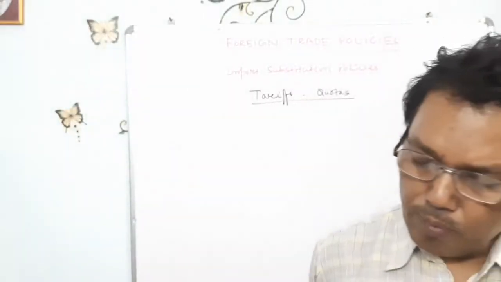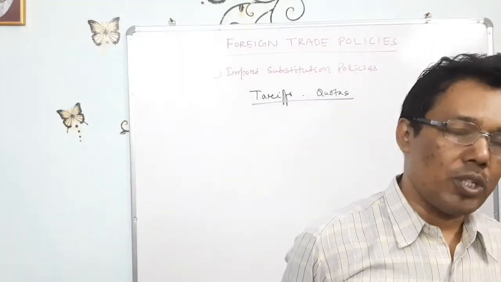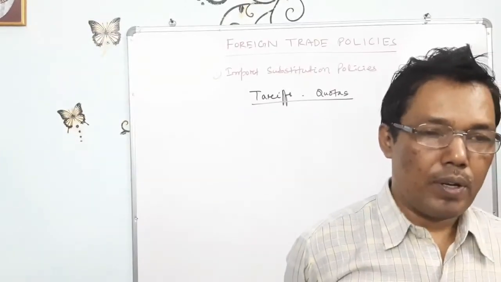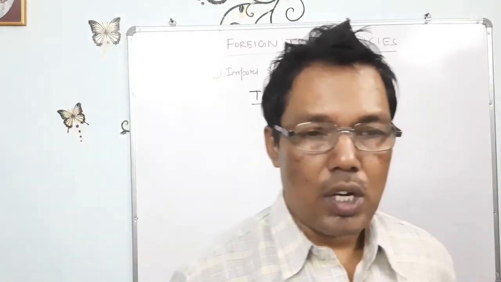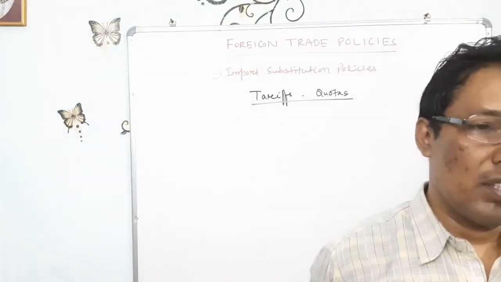So by adopting inward oriented policies, the government prefers to economize the use of foreign exchange through import substitution.